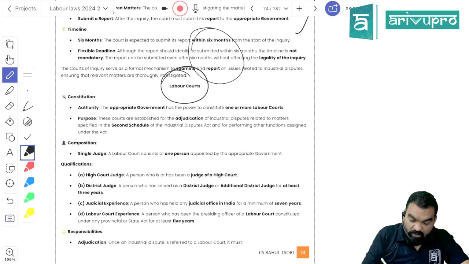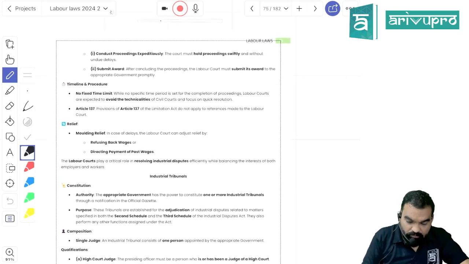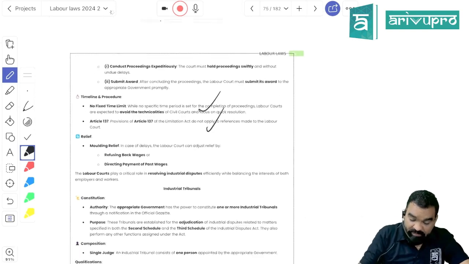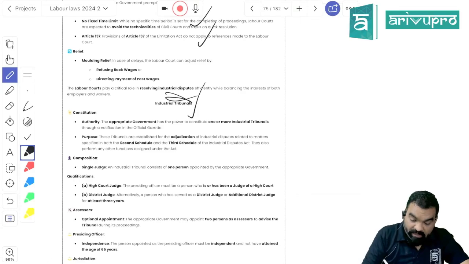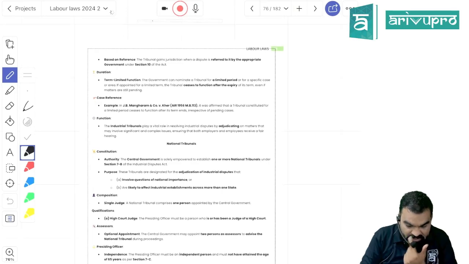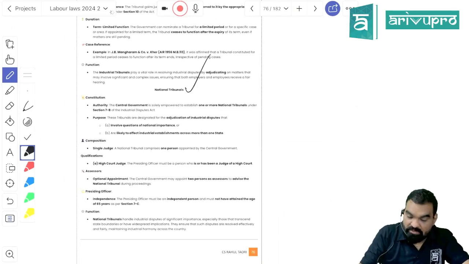And there is a labor court, where the person sitting will be a high court judge or a district court judge, and they are a proper court, right? No fixed timeline, they are like a civil court, so they will take appropriate time to resolve the dispute. And then industrial tribunal is there, okay? So these are the authorities that have been established under this act. Is it clear? National tribunal is also there.